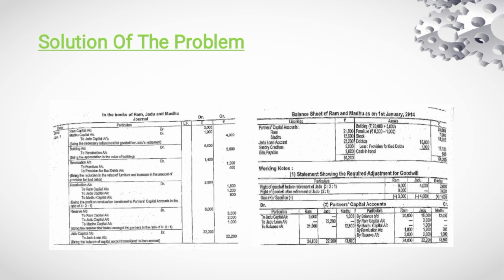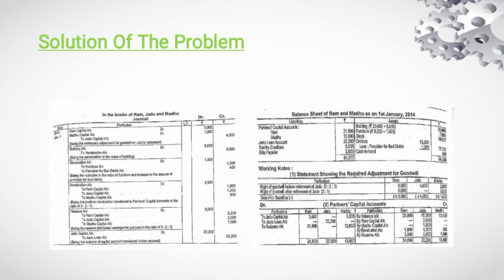Now finally we are drawing the balance sheet. The partners' capital account: Ram is 21,800 and Madhu is 12,600. Jadu's loan account is 22,200. Sundry creditors 5,000. Bills payable 2,600. On the asset side, buildings 20,000 plus appreciation 5,000, 25,000.